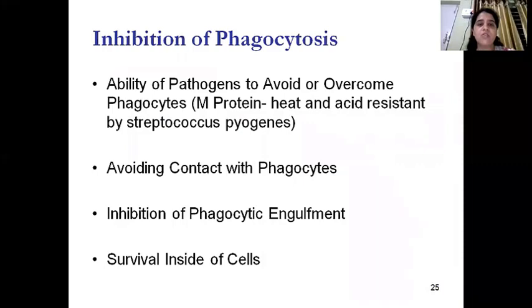So how can you overcome this phagocytosis? There are some bacteria which produce a protein called M protein, which will help to avoid or overcome the process of phagocytosis. Other than that, the microbes can avoid contact with the phagocytes, and they will inhibit the process of engulfment. This is usually done with the help of a capsule. If a particular microbe has a capsule, then it will not undergo the engulfment process.